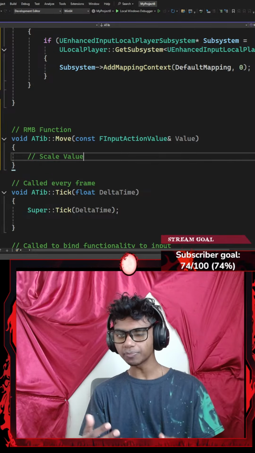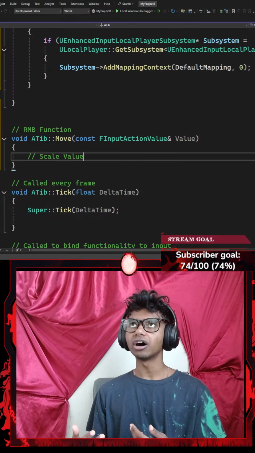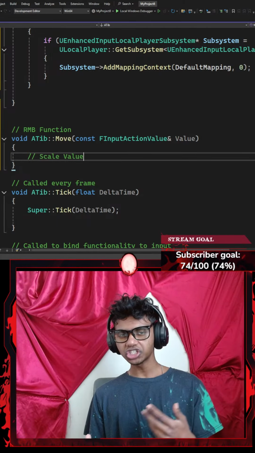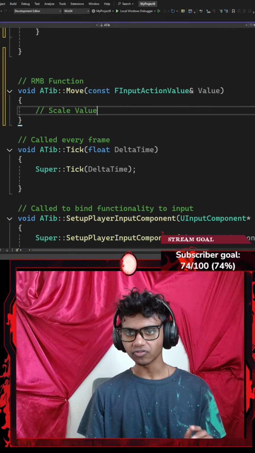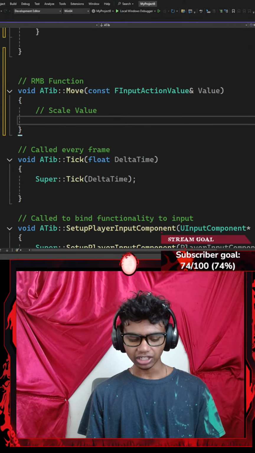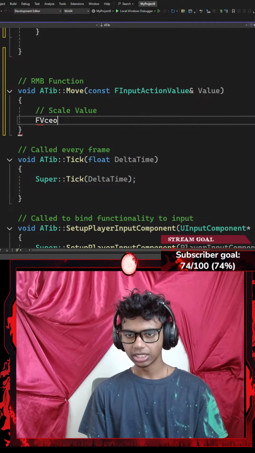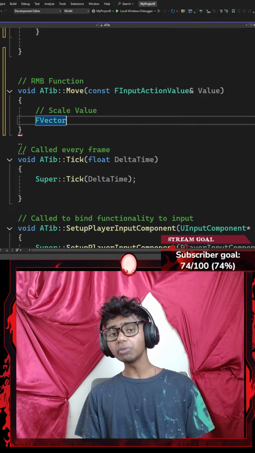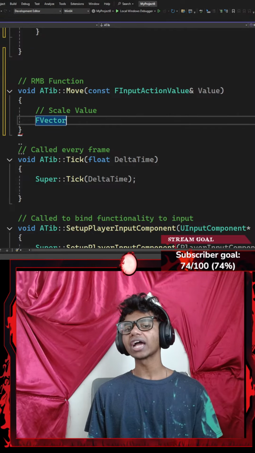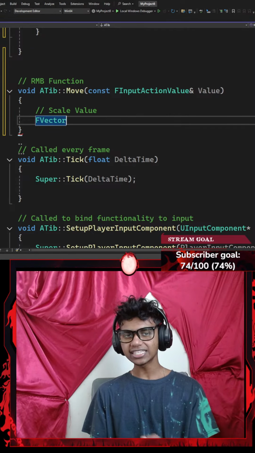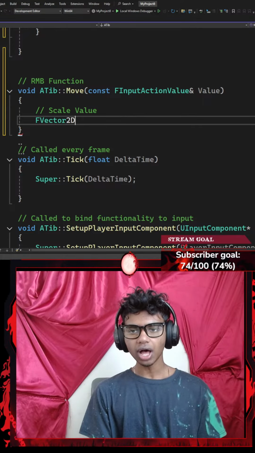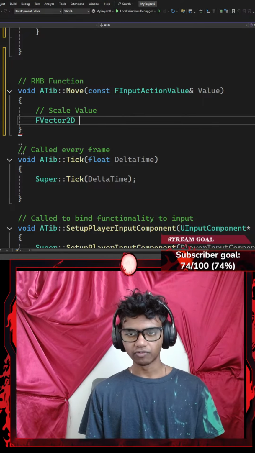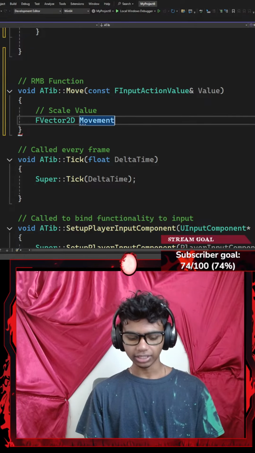So since I am using enhanced input, I can't just use my get actor forward vector or get actor right vector function. Instead, I have to create them manually myself. So for my scale value, I'm going to go with something like an FVector. Now my FVector is going to be three-dimensional, but I only want access to my x-axis and y-axis, so I'm going to go with FVector2D. Now my FVector is two-dimensional, which is going to be represented by a local variable called something like movement vector.